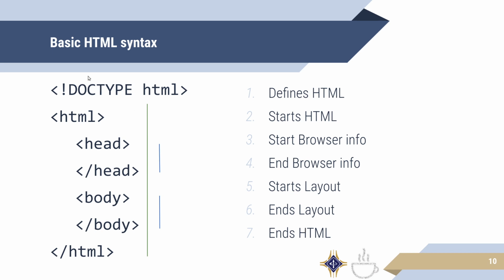There are a couple of things to note here. First, see the opening and closing tag structure. For example, this HTML here is the word surrounded by angle brackets to make it an open tag. And then the corresponding close tag down here is the same HTML with a slash in front of it. It's important to note that in most cases, there are a couple we'll talk about later, but in almost every case, each opening tag has to have a corresponding close tag. So you can see HTML opens and then closes, and there's a green line to show you how to match up the opening and closing tags.